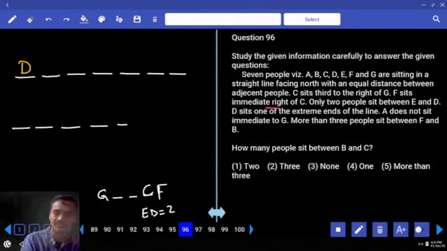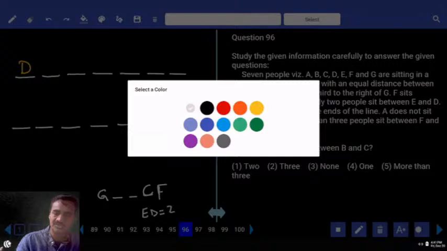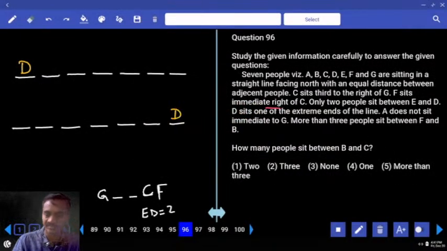1, 2, 3, 4, 5, 6, 7. Now D is here at the right extreme. Then between D and E, how many people? 2 people. Now here again between D and E, there must be exactly 2 people. A does not sit immediate to Z. A and Z are not adjacent to each other.